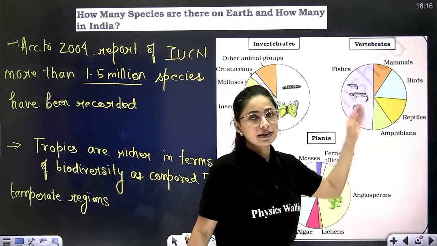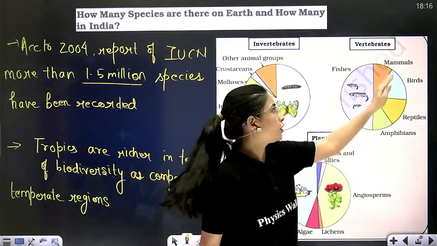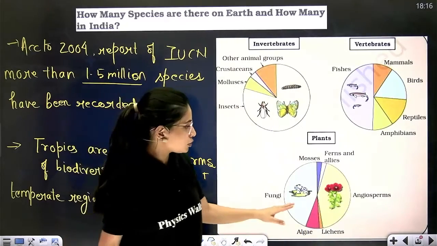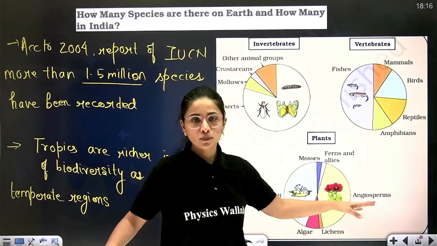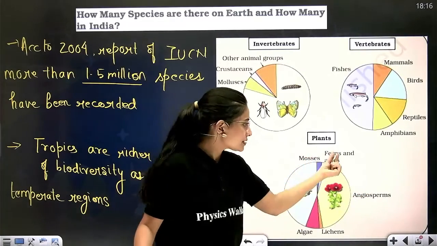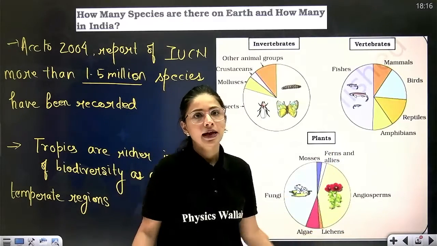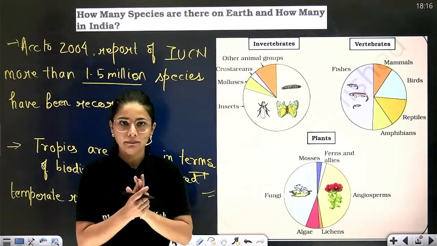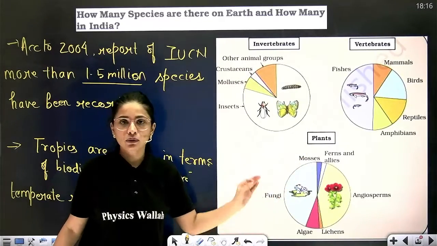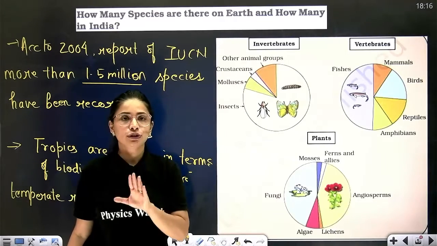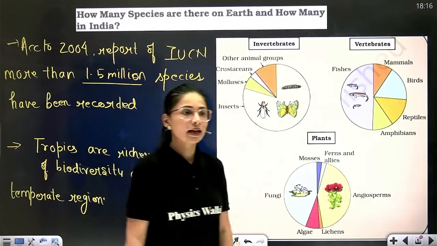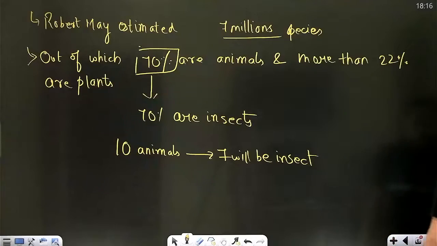Talking about vertebrates, fishes are the most prominent, followed by mammals, birds, reptiles and amphibians. Coming to plants, fungi and angiosperms occupy almost the same levels in the pie chart. However, mosses, ferns, algae and lichens are very, very less in number. So this pie chart is very, very important. All the three pie charts you should know, and questions can be asked from anywhere, so you should be prepared all the time to answer them. Correct? Okay, now let's proceed further.